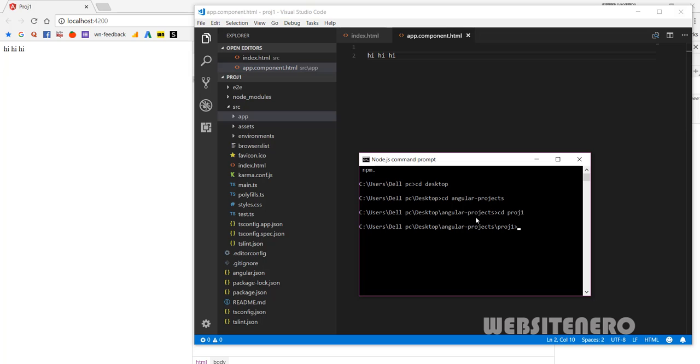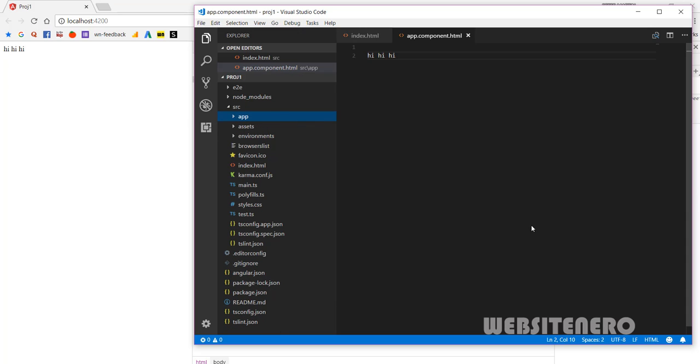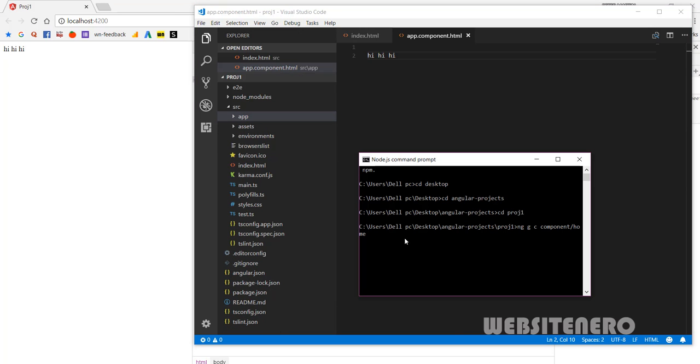Now to generate a new component, we will be starting with generating a new component, and we will be doing everything out there. Just do ng g for generate, c for component, and then I'll make a components folder and then home. So g stands for generate, c for component. This is a custom name folder. I want everything to be in a folder, so I don't mess up the things.